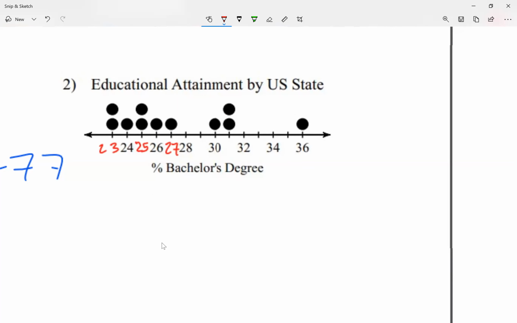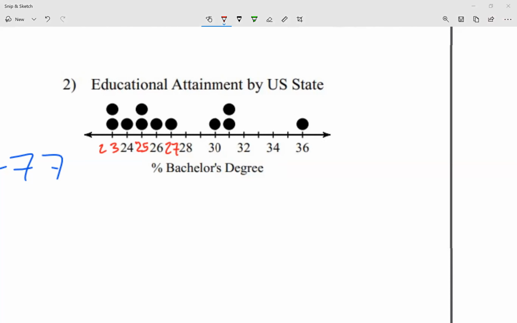Now what these dots mean is for each dot, I'm going to count one of those numbers. So I'm going to count 23 twice. So when I add, I'm going to go 23 plus 23. I'm going to do 23 twice. 24, I'm going to do it once. And then 25 and 25. Notice I did 25 twice. 26 and 27 only once. Now 28 and 29, I'm not going to include, so I don't have a 28 and 29.